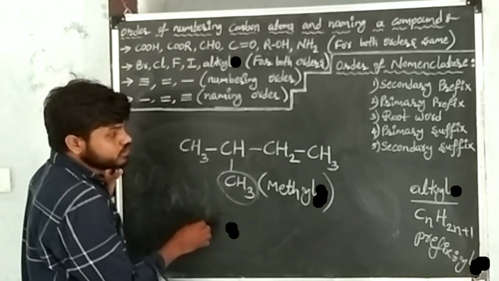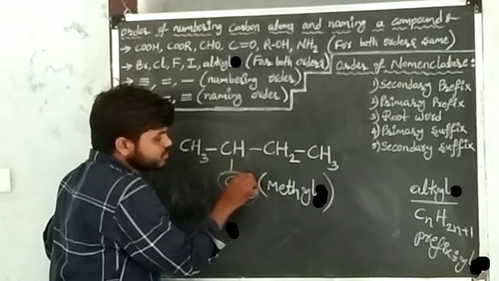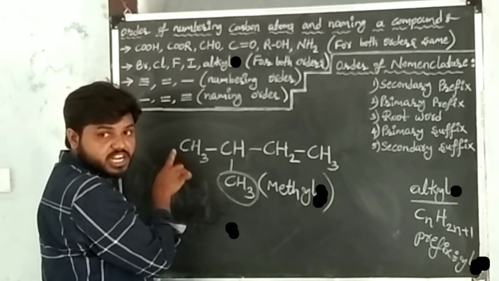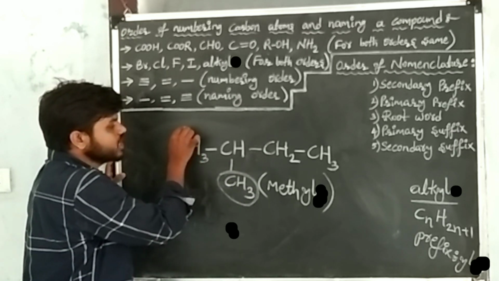Now first give the numbers to each carbon atom in such a way that this methyl should get the least number. Give the numbers to the carbon atoms in such a way that this methyl should get the least number. I am starting from the left side.